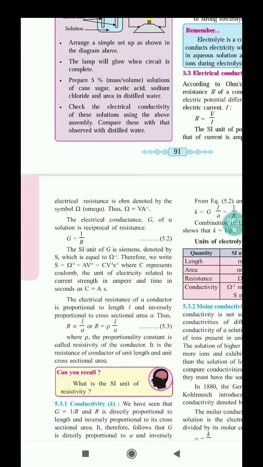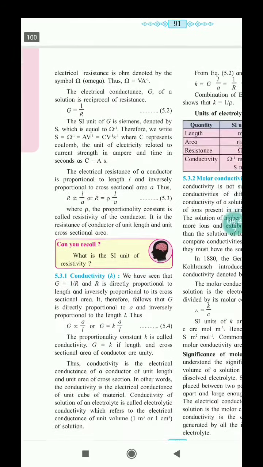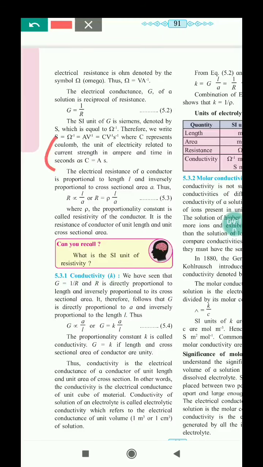It is the resistance of a conductor of unit length and unit cross-sectional area that is called resistivity. Next is conductivity, which is opposite to resistance. So conductivity G is equal to 1 upon R. R is directly proportional to length and inversely proportional to the area of cross section, and conductivity, represented by G, is directly proportional to the area and inversely proportional to the length.